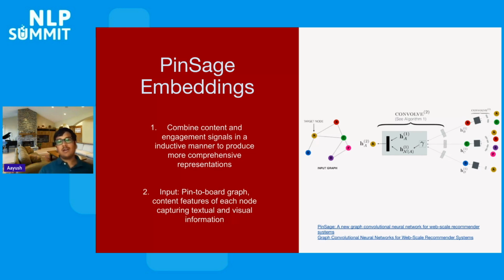Here we get a feature representation for a particular pin by looking at its textual representation, its visual representation, and also how users interact with particular pins in a graph-based manner. Once we have this, these are very rich representations, and I will show in future slides how this fuels the majority of the recommendation system power in the system.